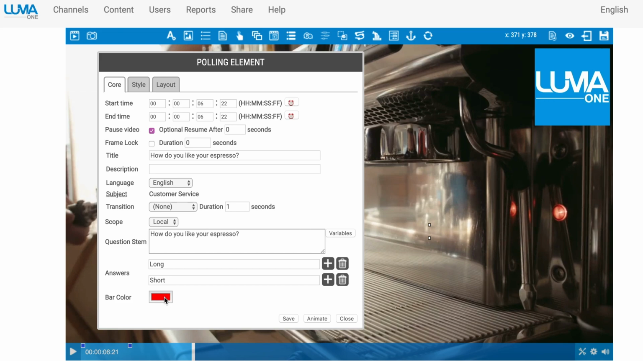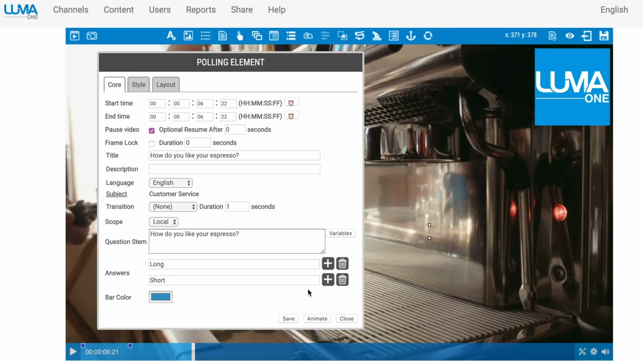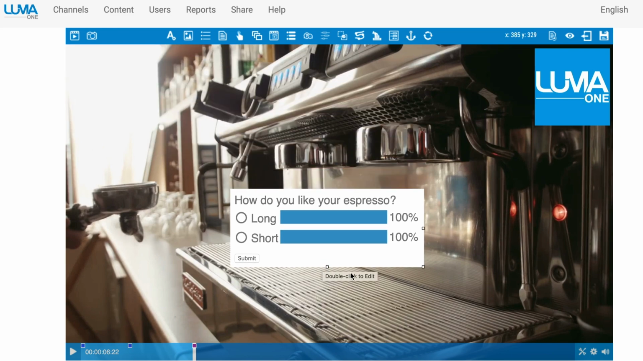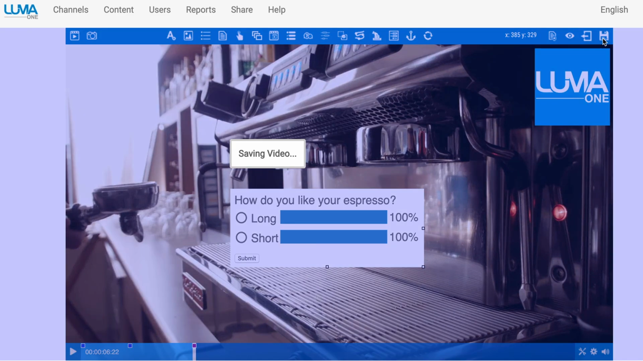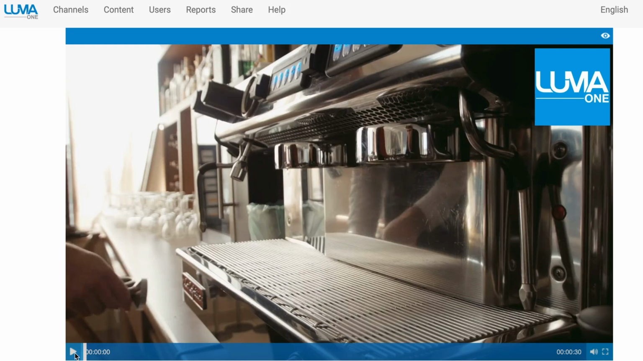Perhaps I'd like to change the bar color to match the look and feel of my course, so I'll change it to blue. And I will click Save, Close, and drag it into place. So if I'm happy with the interactions that I've added here, click Save, and I can preview. So I may want to start from the very beginning.